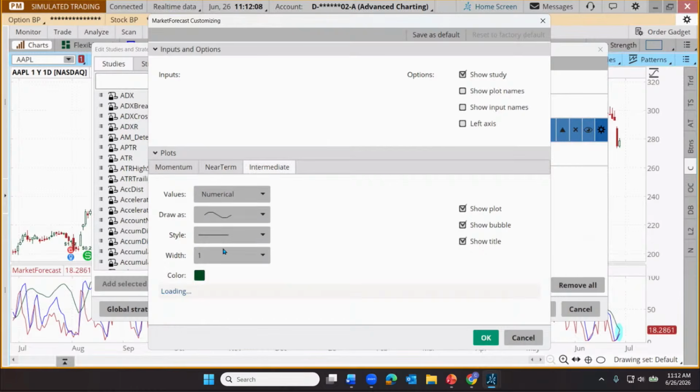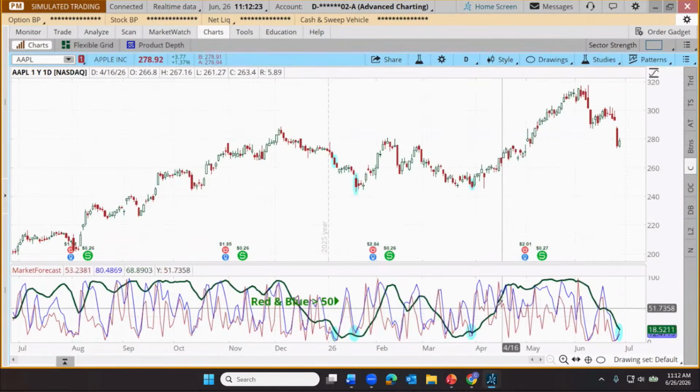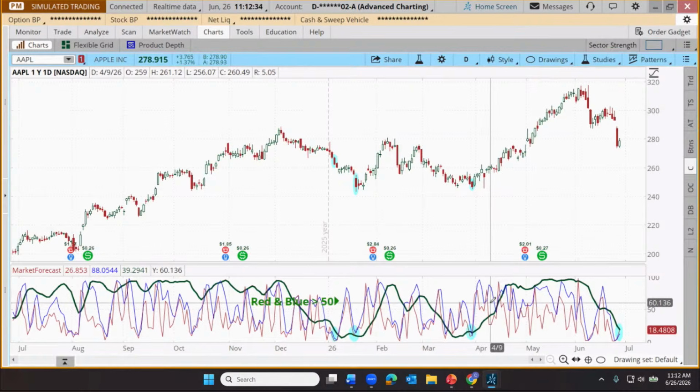And what I'm going to do here is change the thickness, the width of the green intermediate line. This one right here. I'm going to make that a 3 out of 5 instead of just a 1 out of 5. It's going to make it stand out a little bit more. So let me click OK and click apply and click OK again. You'll see how that's kind of highlighting this. So let's talk about how this indicator is constructed now and why I highlighted that green line. And then I'm going to add one more element to this tool.